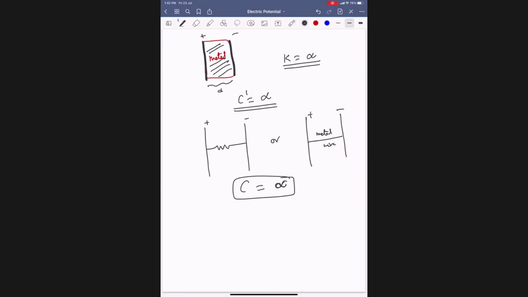Now, this is completely filled, or connected by some resistance or metal wire. Whatever charge you give it, it will bypass to the other plate. It just bypasses the charge. That means it is allowing more charge. More allowing, capacity is huge. Huge means infinity. Got it?